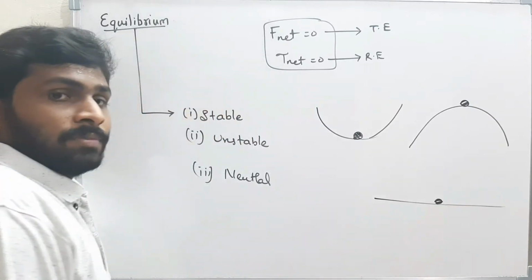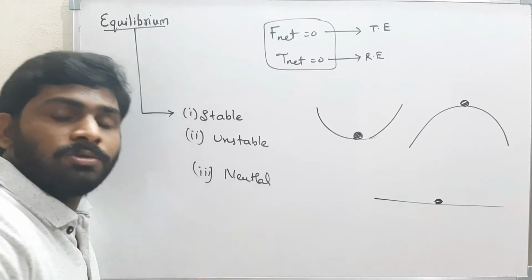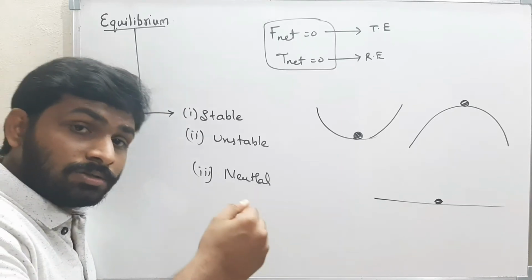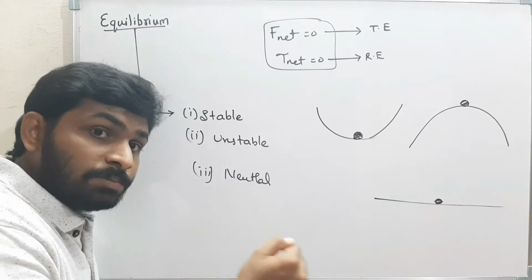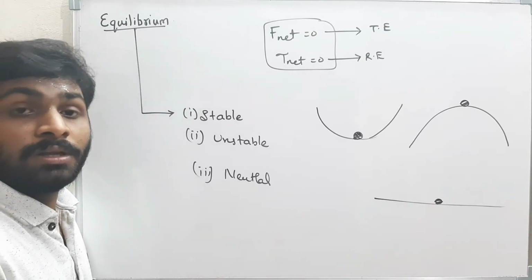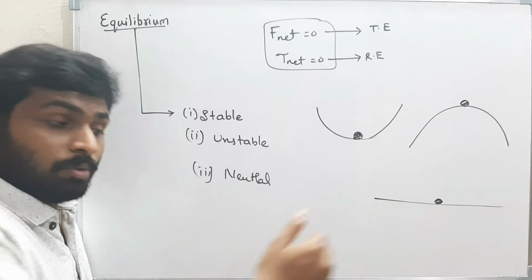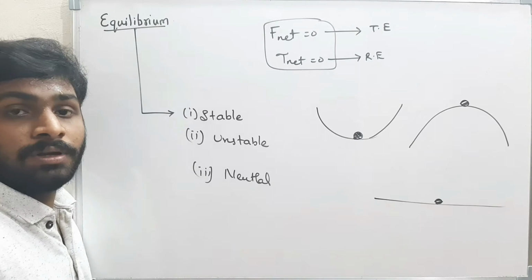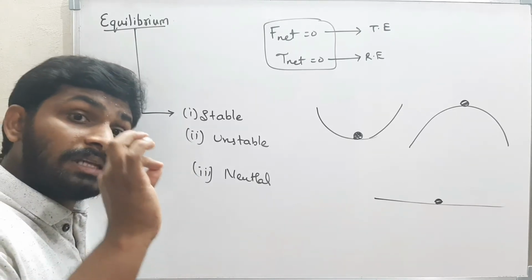Now see here. Whenever there is a small disturbance to the body, or when the body is slightly displaced from the initial position, and then the body comes back to its initial position, its original position, then I will say the body is in equilibrium, and it is a stable equilibrium.